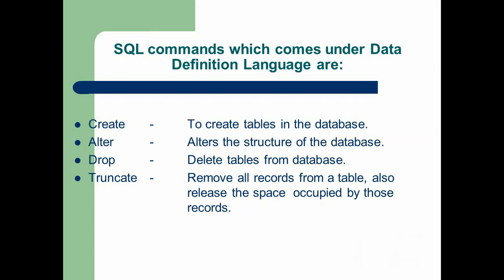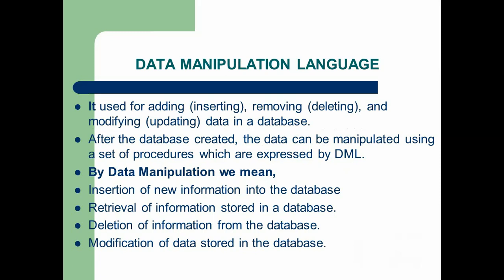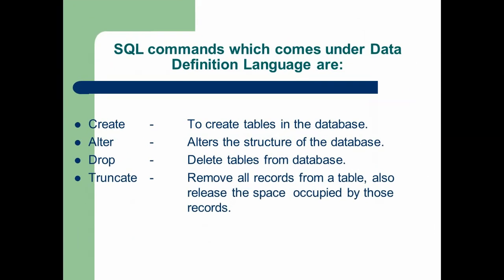So drop command is used to delete the table. Truncate table is used to delete the records, not the table. It means when you use the truncate command, the table exists but the records do not exist. So this is the difference between drop and truncate. Drop command removes the overall structure of the table and also the records, but truncate command is used to remove only the records, not the table. So these are examples of data definition language commands: create, alter, drop, truncate.